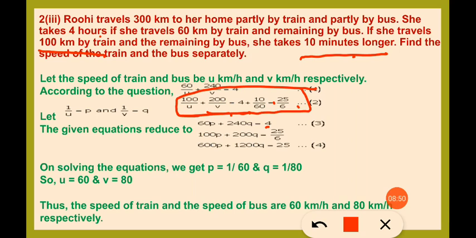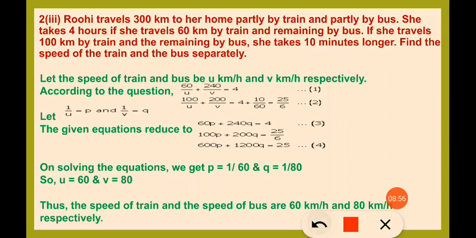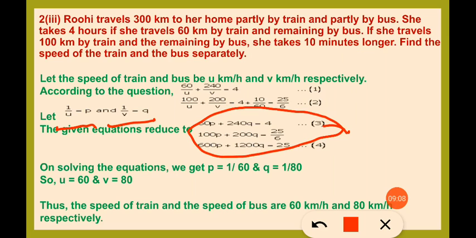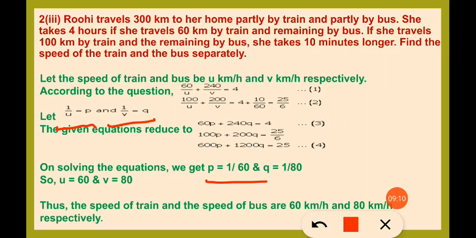Here also it is not a equation in linear form, so we will put 1 by u is equal to p, 1 by v is equal to q, and we get the linear equations in two variables. After solving these two equations, we will get p is equal to 1 by 60, q is equal to 1 by 80. So u is equal to 60 and v is equal to 80. So speed of train and bus will be 60 and 80 km per hour respectively. Understood?